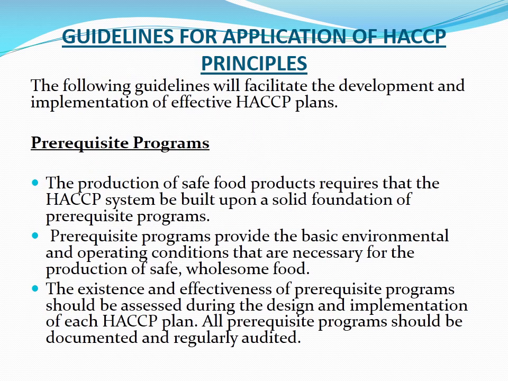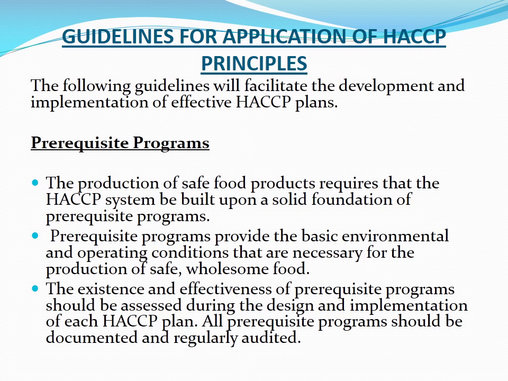Now, guidelines for application of HACCP principles. The following guidelines will facilitate the development and implementation of effective HACCP plans. Prerequisite programs. The production of safe food products requires that the HACCP system be built upon a solid foundation of prerequisite programs.